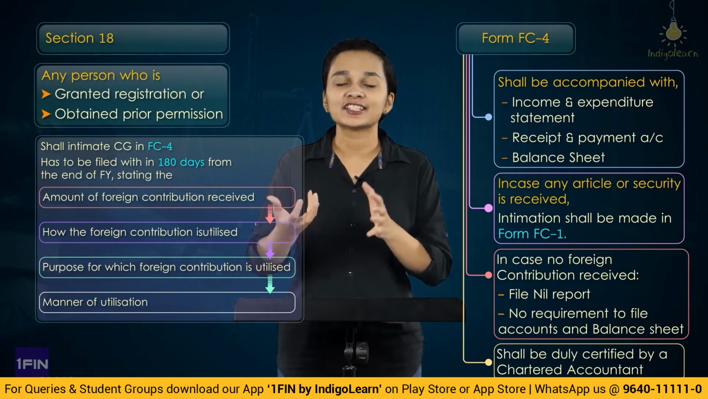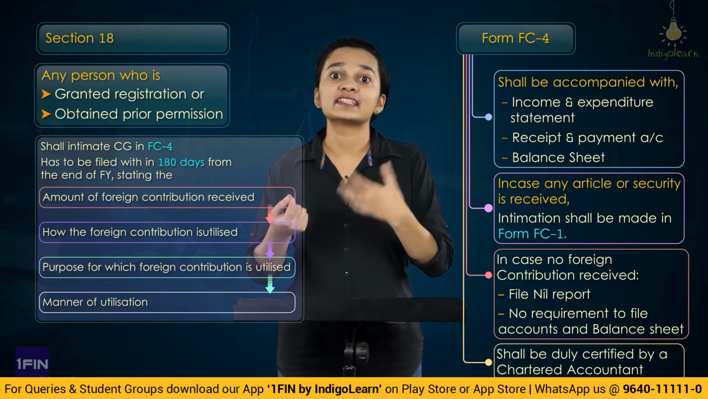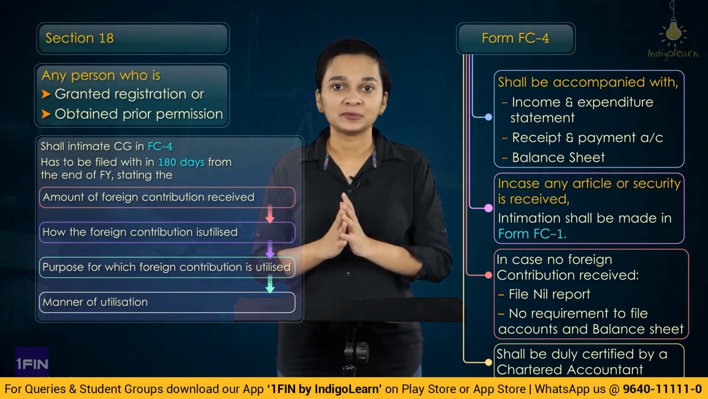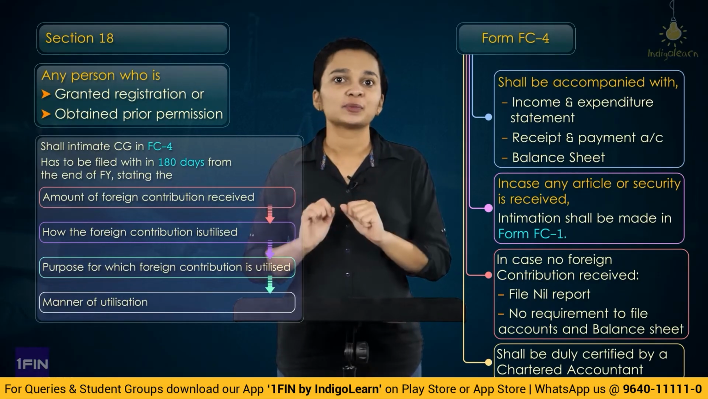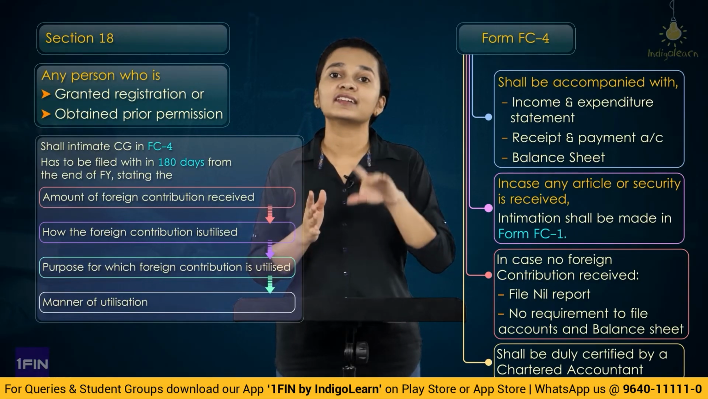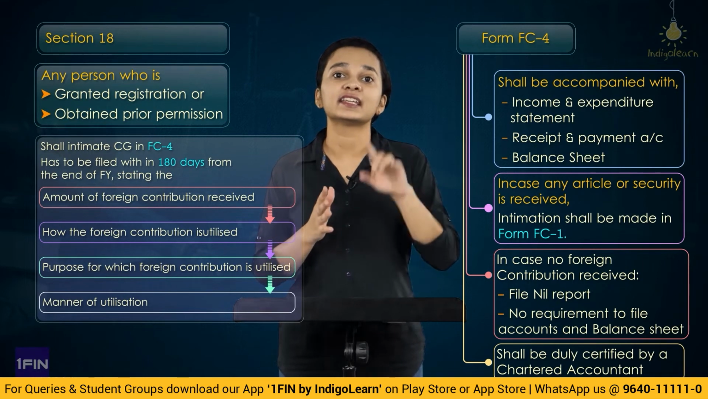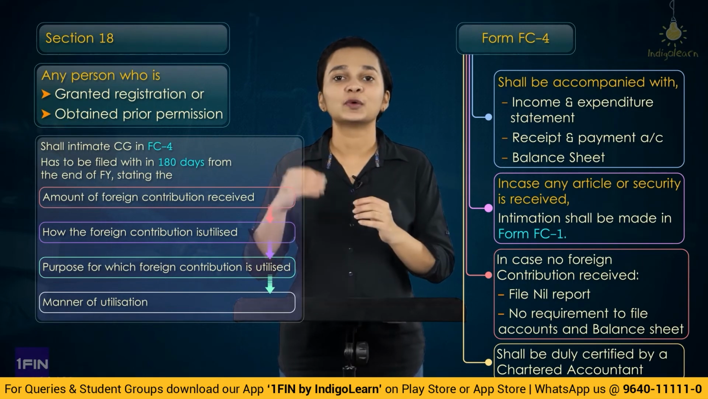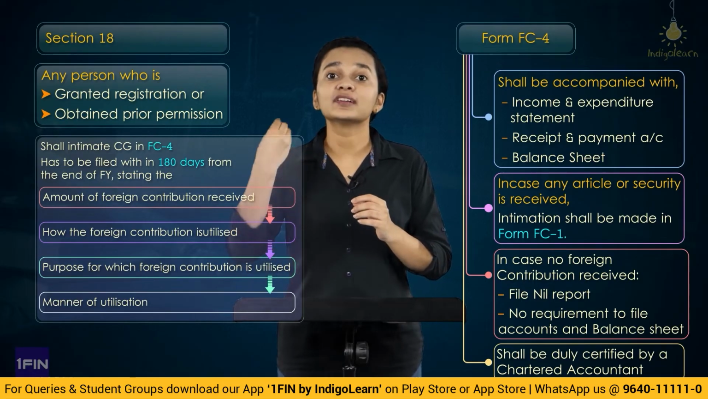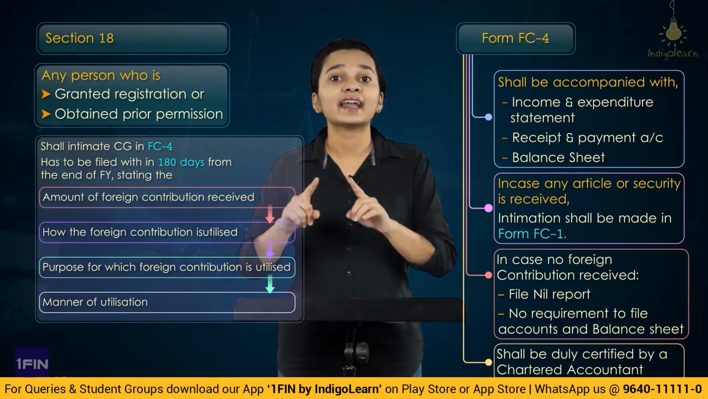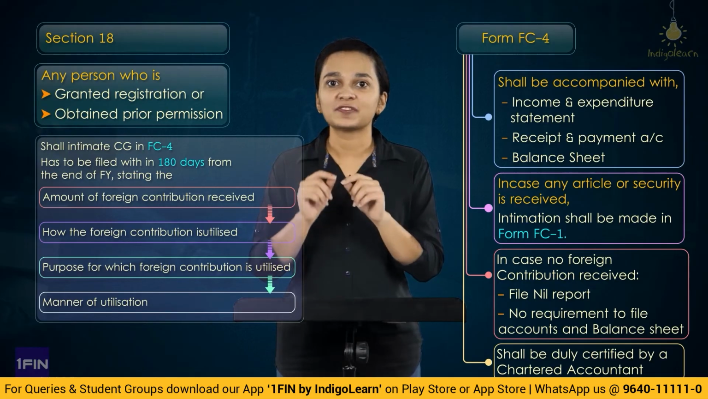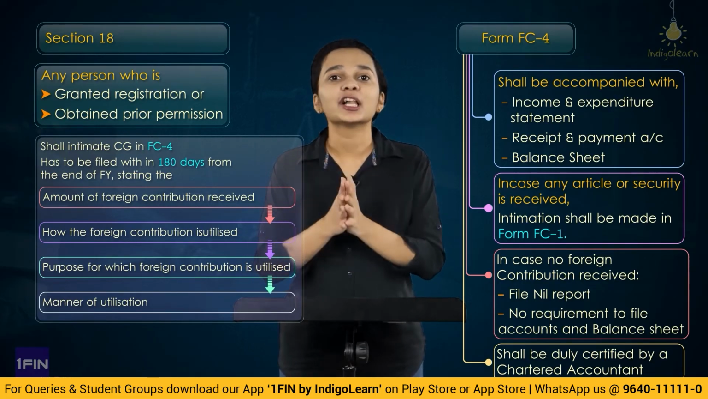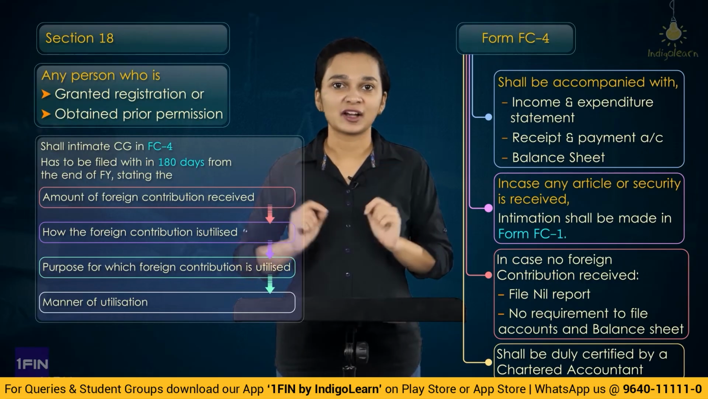And in case any article is received or any security is received, the form which has to be filed is form FC1. And in case there is no foreign contribution which has been received during a year, then a nil report has to be filed. In case a nil report is being filed, then in that situation no other statement is required, and this intimation which is filed in form FC4 shall be certified by a chartered accountant.